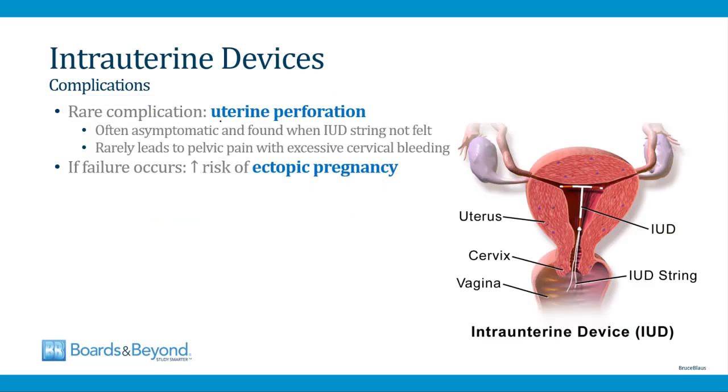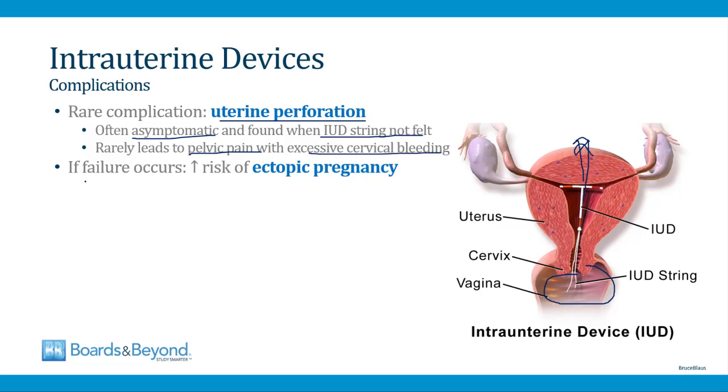A rare complication is uterine perforation, so the device can perforate through the wall of the uterus. This is often asymptomatic, and it's identified when the IUD string is not felt. So as I said before, there's a string attached to the IUD, and if the IUD goes through the uterine wall, then the string will no longer be felt, and women will sometimes report this, and that's how a uterine perforation is recognized. Rarely the perforation can lead to symptoms like pelvic pain or excessive cervical bleeding.